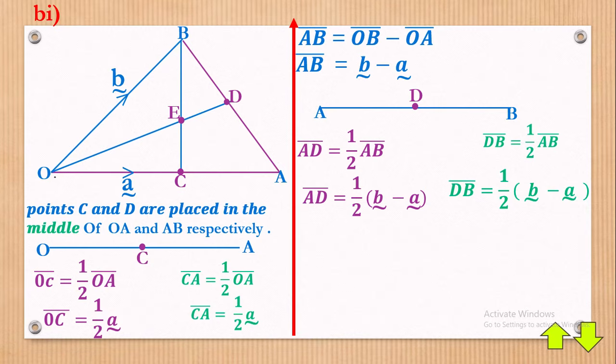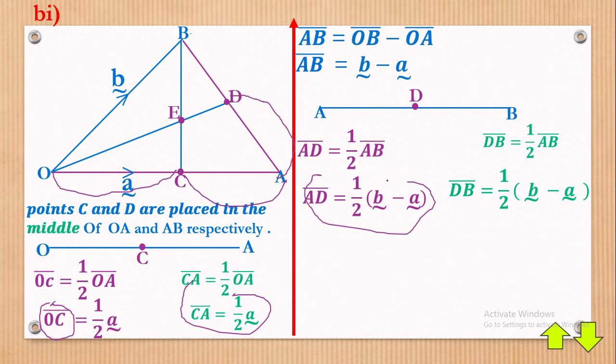You now know what it means from here to here, and from here to here. Now you know what it means from here to here, AD, and that's what you have right here. You now know what it means from here to here, that is DB, and we have it right there. I hope you really understand that.